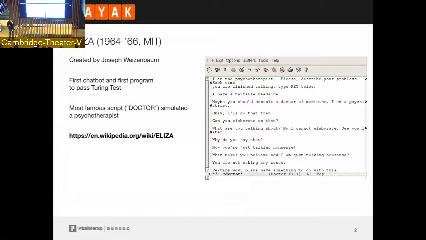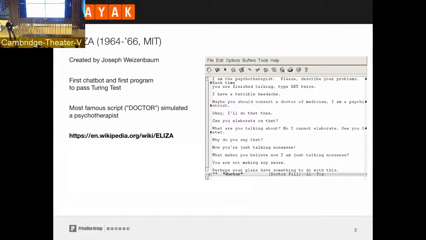It was somehow extensible. There is a very nice Wikipedia article about it. The most famous script was called Doctor because it was mimicking a psychotherapist. I'm not sure if you can read the screenshot, but it basically shows a conversation with a psychotherapist that tries to help solve your problems. Now you think, okay, now we are at 1964, so now it goes on to 2016.